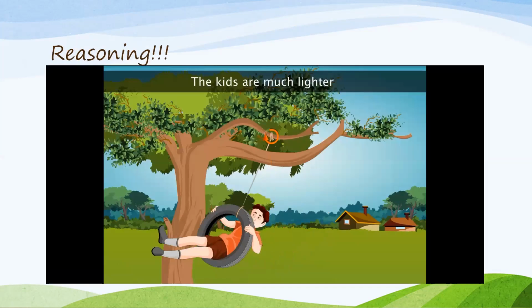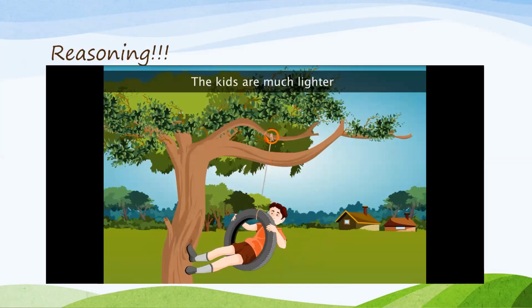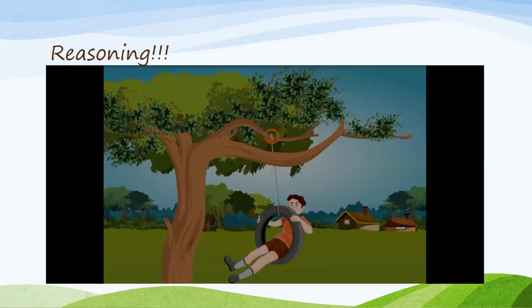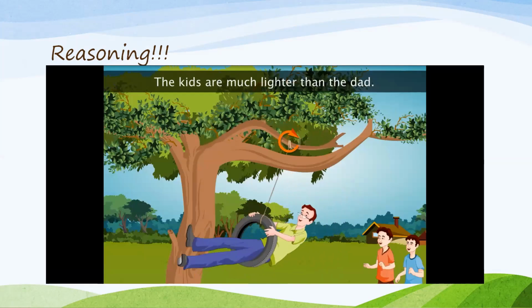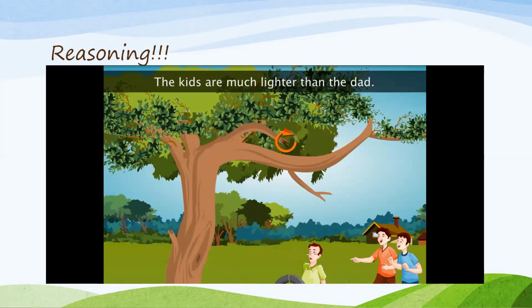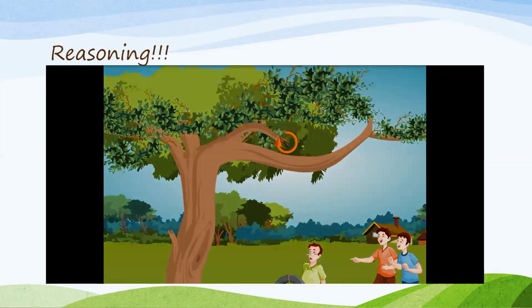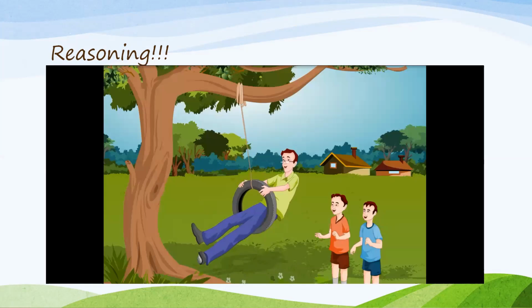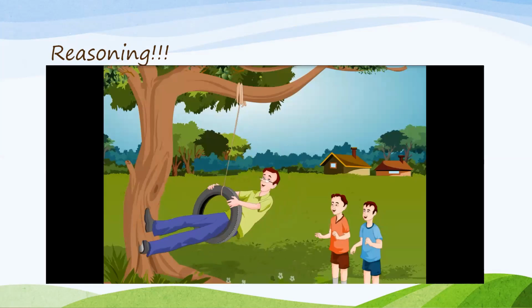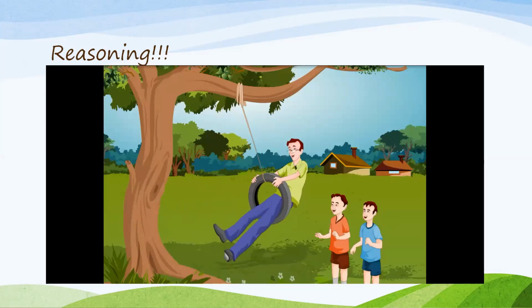What went wrong? When the father was using the swing, he is much heavier as compared to the child. The child is lighter, but the force exerted by the father on the swing will be more, right? But he is going to give another try now. He is choosing a thicker branch this time, and let's see whether he is going to succeed or not. Yes, now he's enjoying his swing without the branch getting broken.